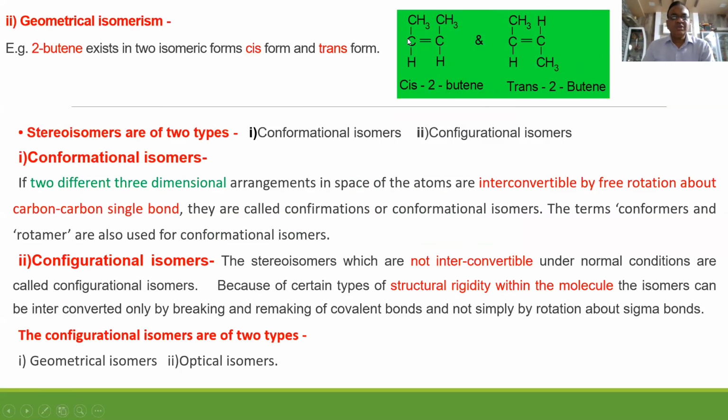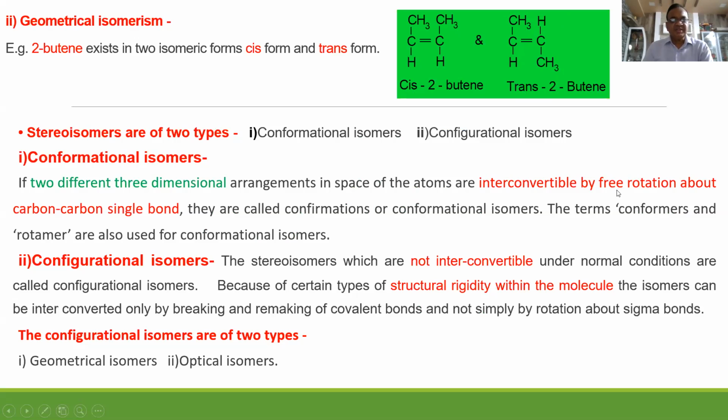Why is it 2-butene? Because the double bond is between the second and third position. So this is also 2-butene, and this one is also 2-butene. But remember, when both same groups are on the same side of the double bond, it is cis. When the same groups are on the opposite side of the double bond, it is trans. So this is what to remember.